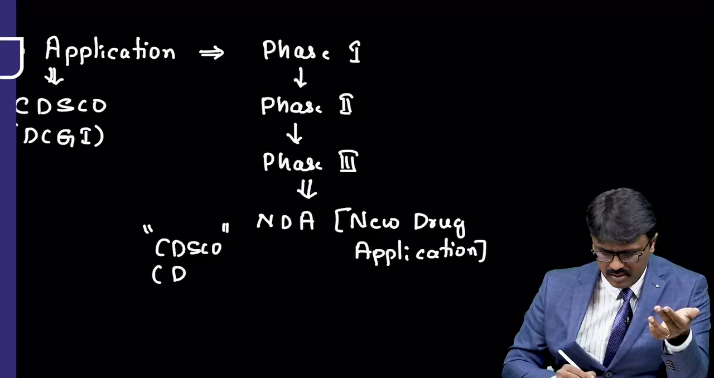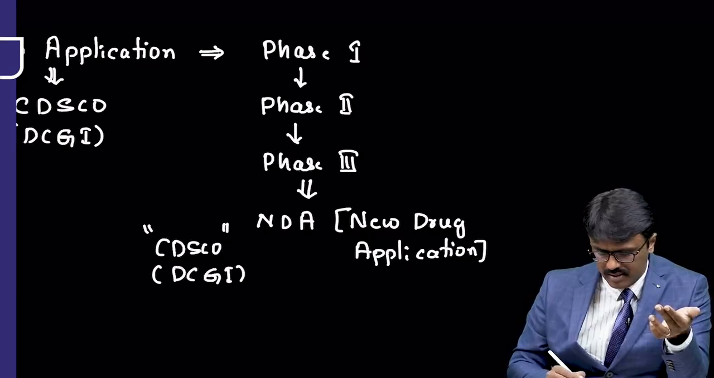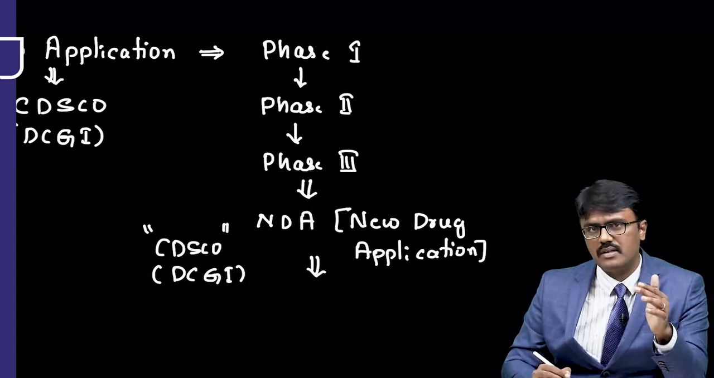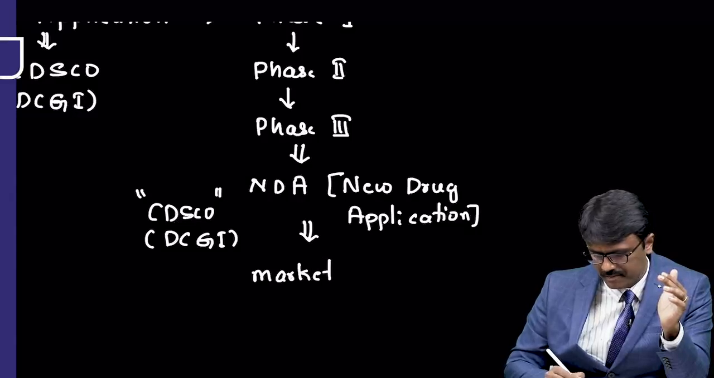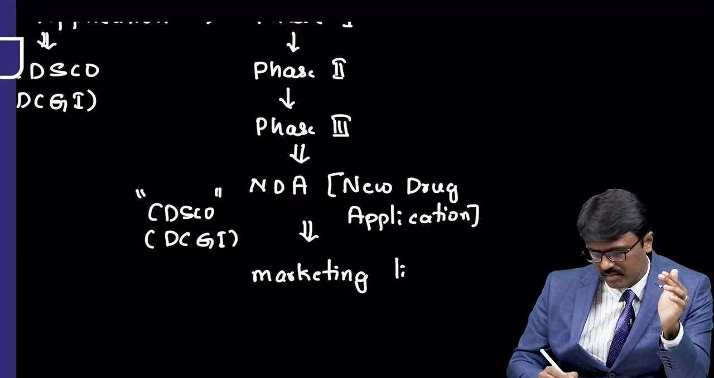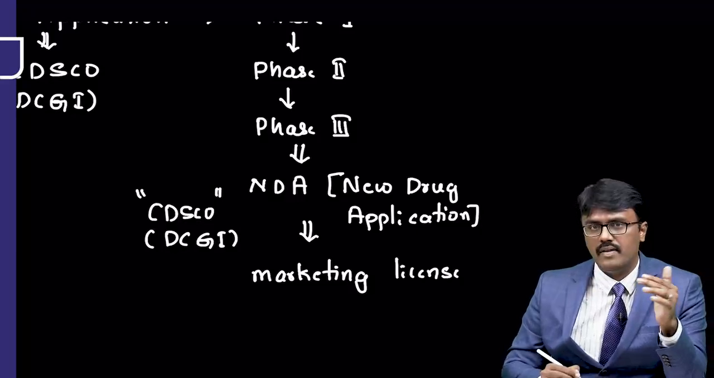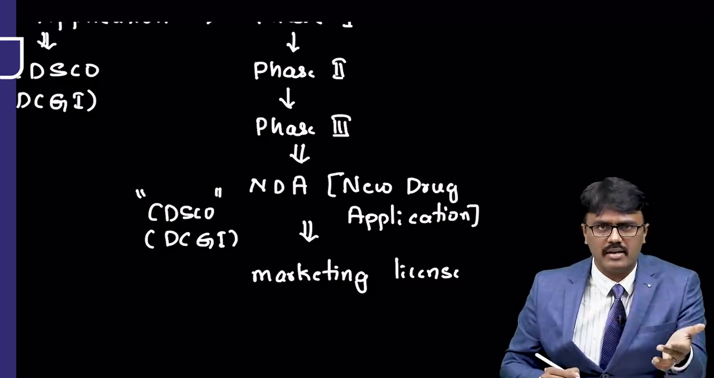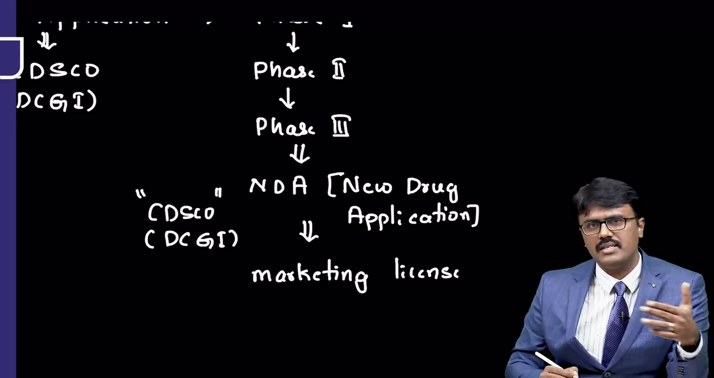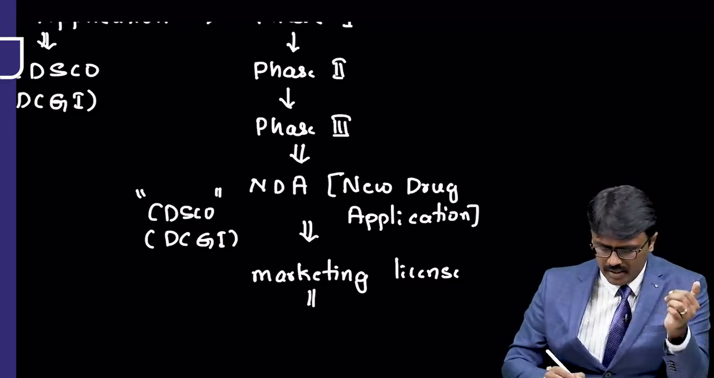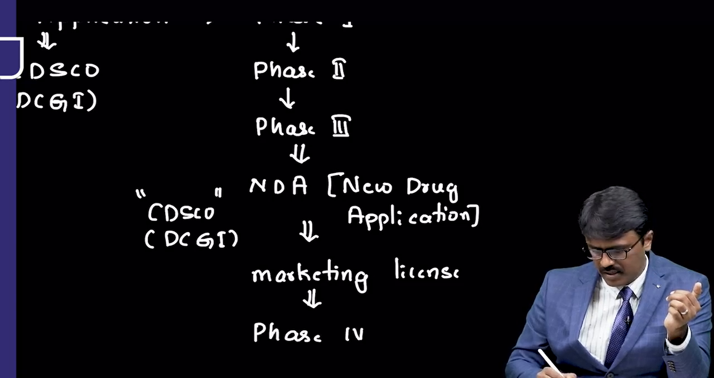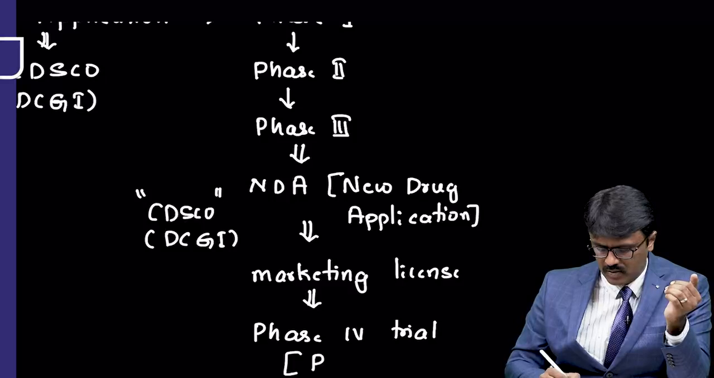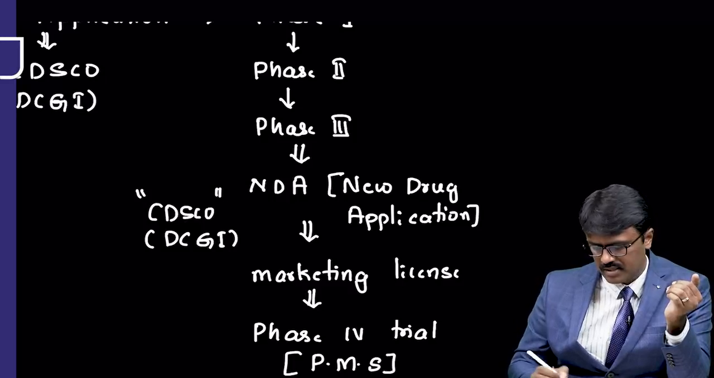Who is the head of that? Drug Controller General of India. They will see that. This is given for obtaining a license called marketing license. So you will get a marketing license, and then the drug is ready to come out to the market. That means it will be available everywhere. You can start prescribing. And after that, we do a trial called phase 4 clinical trial. It is also called by one more name, post-marketing surveillance.